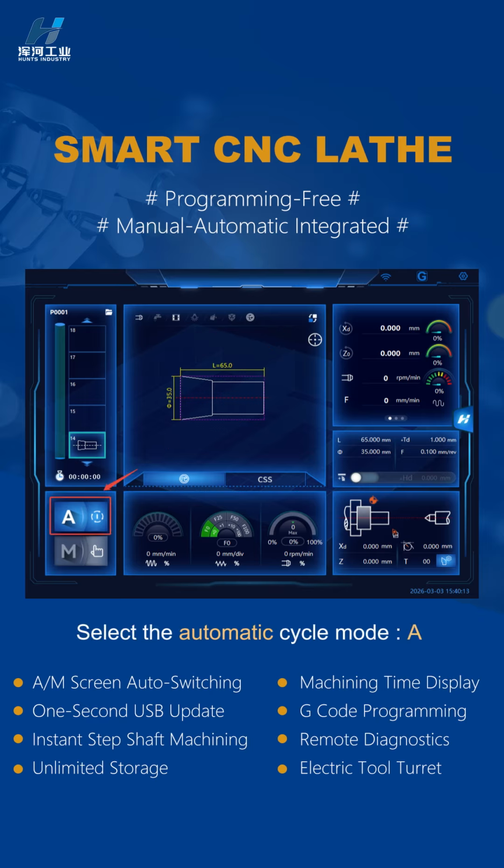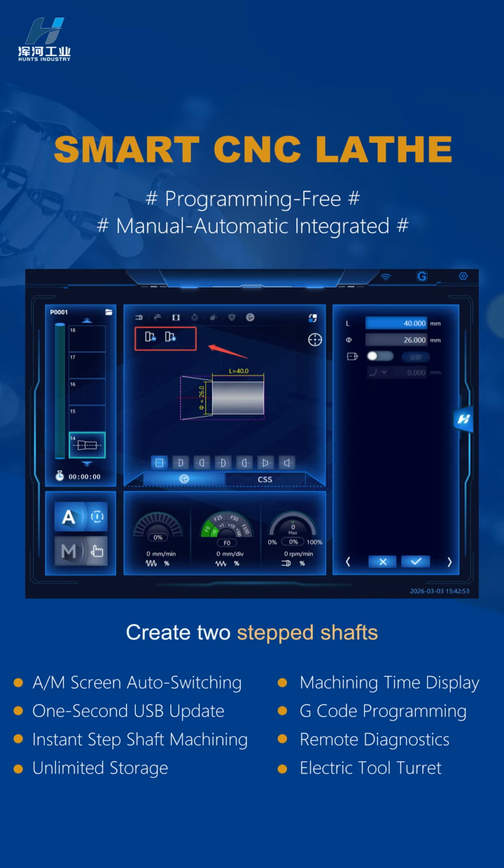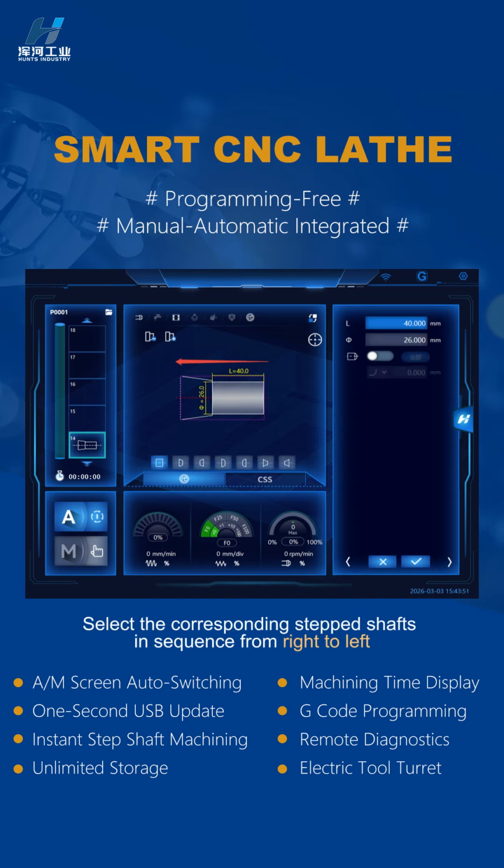Select the automatic cycling mode. Click the H icon and select the step shaft process under the arc process. Create 2 step shafts. Select the corresponding step shafts in sequence from right to left.